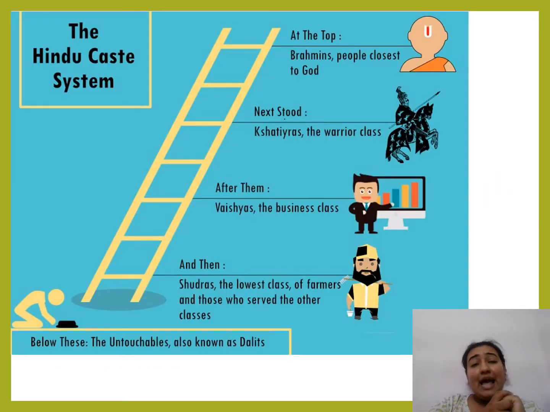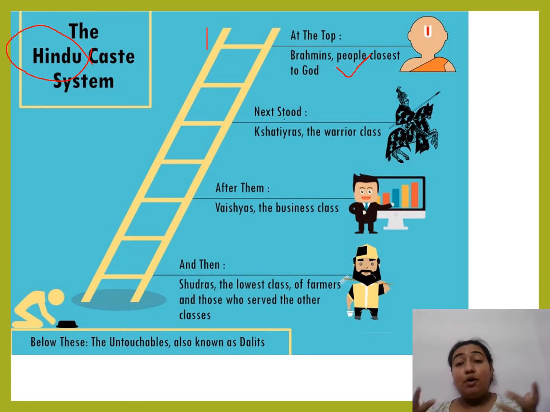Now, students, as in the previous class also we studied about the rigid Hindu caste system that we all know about. So what were the variations in the Hindu caste system? We had seen at least 5 different categories. The first category was the Brahmins, and they decided to stay on the top level of the ladder. Why? Because they thought that they were very learned people, and learned people had the right to stay on top. So this was their mentality, and they acquired the first position on the ladder.